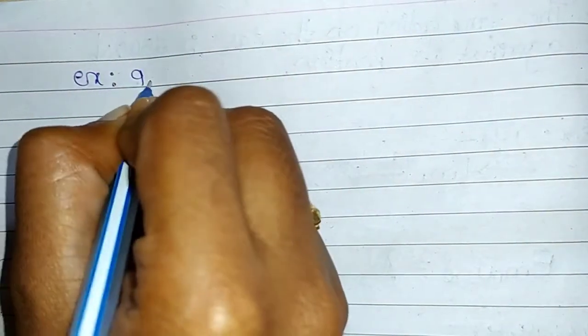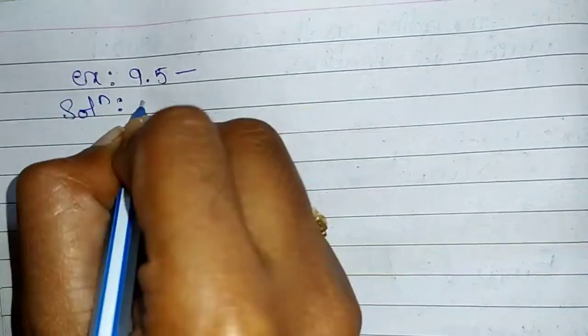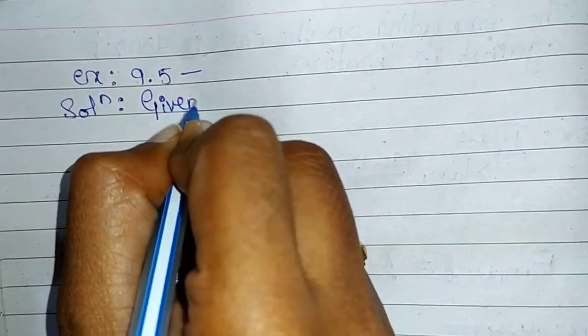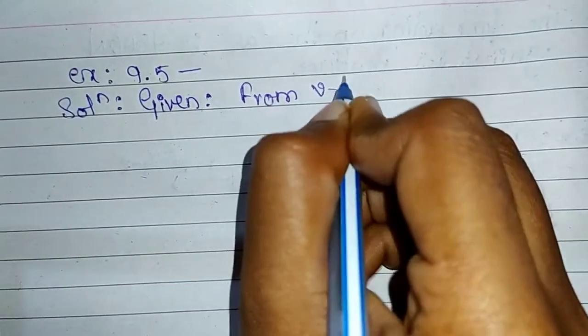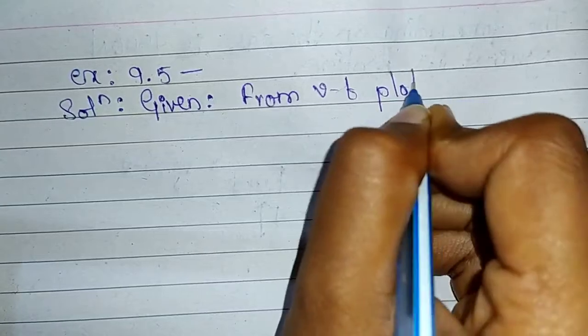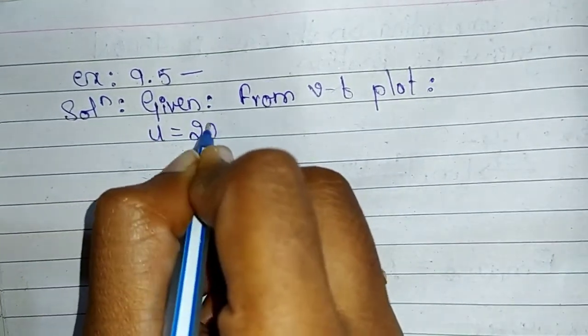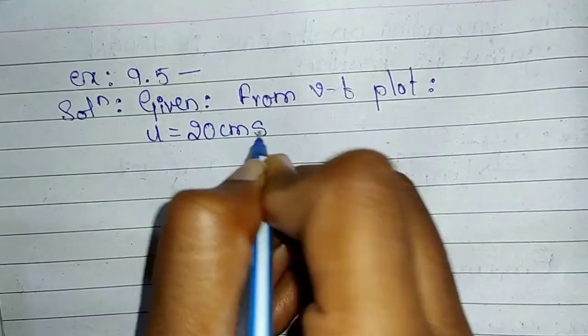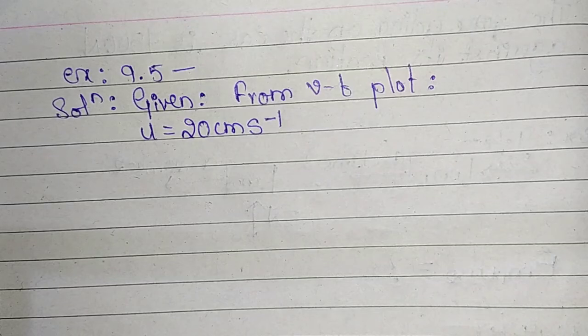In example 9.5 solution, first let us write down the given from the VT plot. Initial velocity u is 20 centimeter per second. The velocity has been given in the units of centimeter per second.